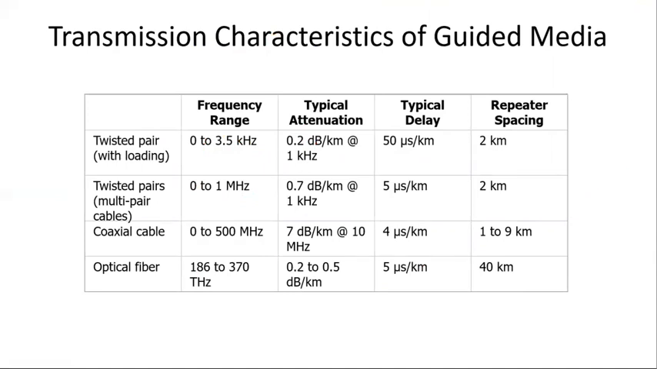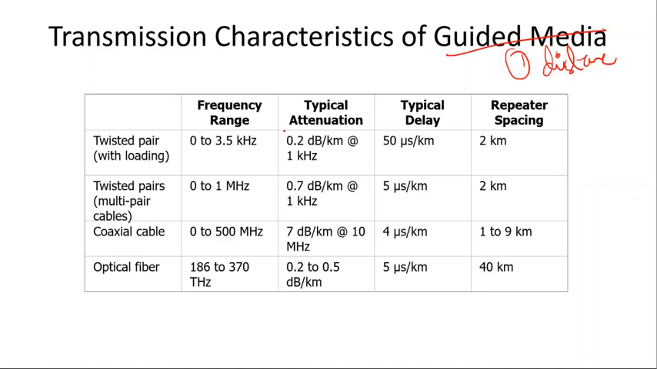So for guided transmission media, the transmission capacity in terms of either data rate or bandwidth depends on the distance. So for guided media, there are two things to be considered. One is the distance, and the other is the medium, whether it is point to point or twisted pair. So over here we have frequency range, and what is the attenuation, delay, and the repeater spacing. At what distance we have to put the repeaters.